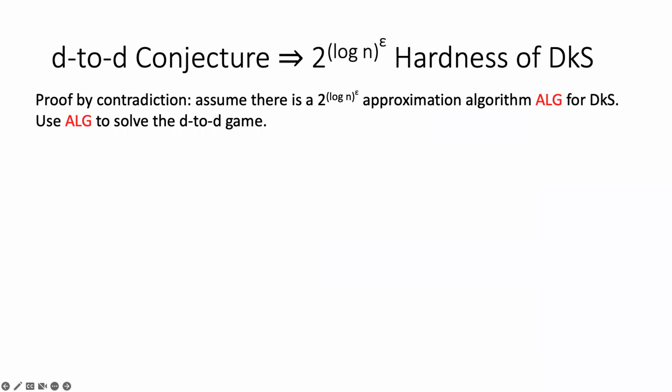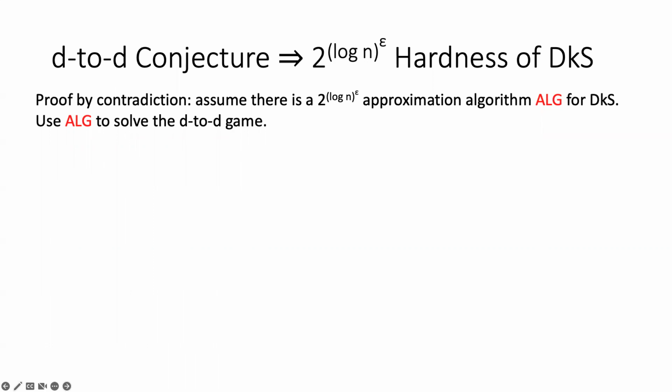At the very end, I would like to briefly sketch how to prove the conditional hardness result of the densest k-subgraph problem. Basically, assuming the conjecture is true, we want to show that it is NP-hard to approximate the DKS problem within a factor of 2 to the log n to the epsilon. We are going to prove this by contradiction. We assume that there exists a 2 to the log n to the epsilon approximation algorithm for this densest k-subgraph problem, which we denote by ALG in red. We want to use this algorithm to solve the D2D game, certifying whether it is a yes instance, largely satisfiable, or a no instance, very lightly satisfiable.